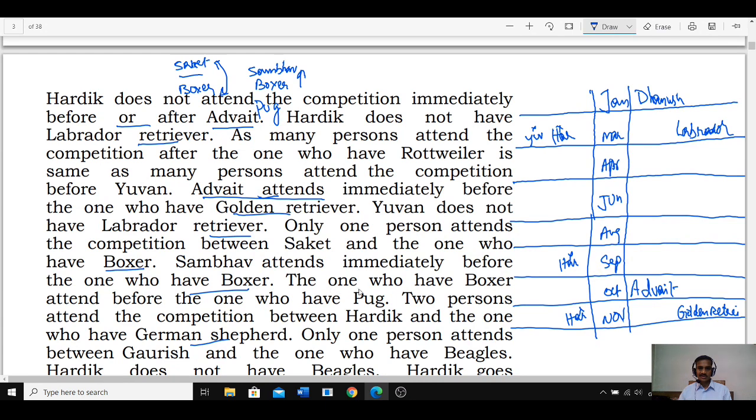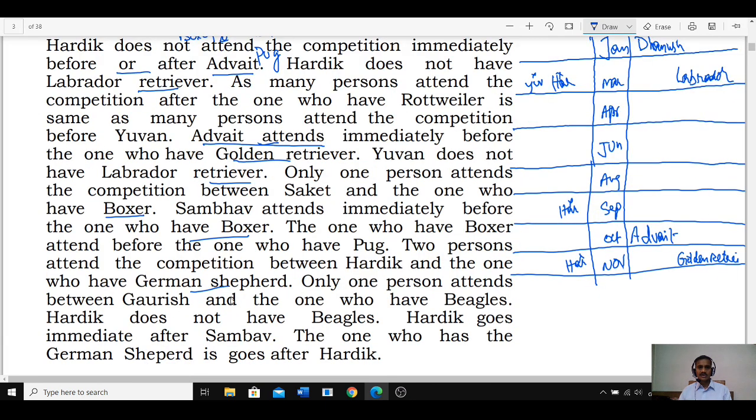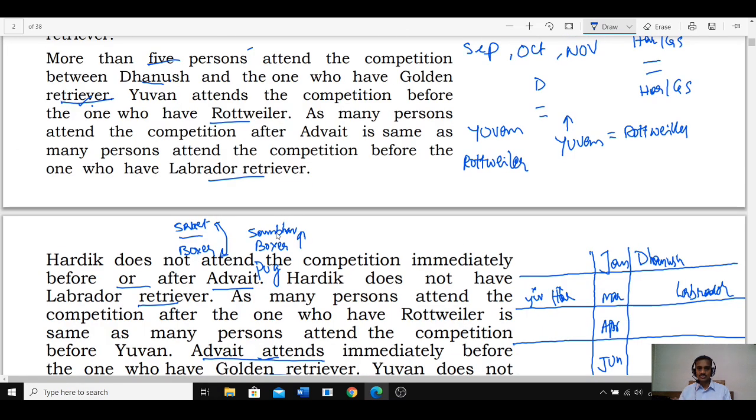There must be exactly 2 between Hardik and German Shepherd. Only one person between Gaurish and the one who has Beagles. Gaurish and Beagles, there must be exactly 1. Hardik does not have Beagles. Hardik goes immediately after Sambhav. This is the crucial information. Hardik is immediately after Sambhav.